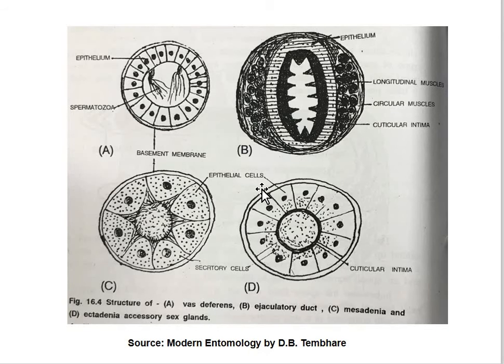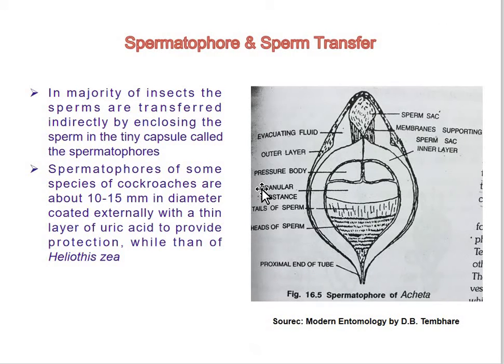Now the next point is spermatophore and sperm transfer. Except in some Heteroptera, Mecoptera, Trichoptera, Hymenoptera, Coleoptera and Diptera, in the majority of insects sperms are transferred indirectly by enclosing the sperm in tiny capsules called spermatophores. Here you can see the structure of a spermatophore.